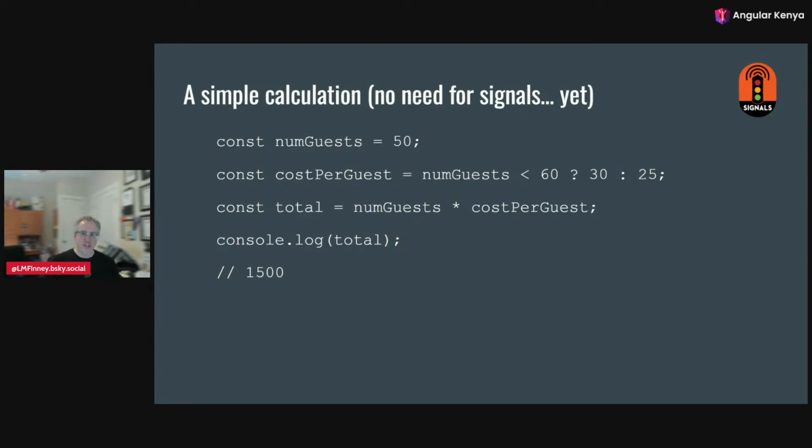So we know we have 50. We know our number of guests is less than 60, so it's going to be 30 per person. We can calculate our total of the number of guests times the cost per guest. All right, 50 times 30. We can log out that total, 1,500. Easy calculation, back to our synchronous code, one thing after the other. But